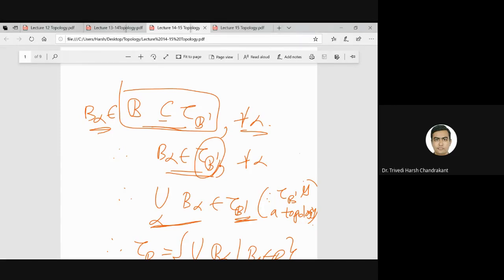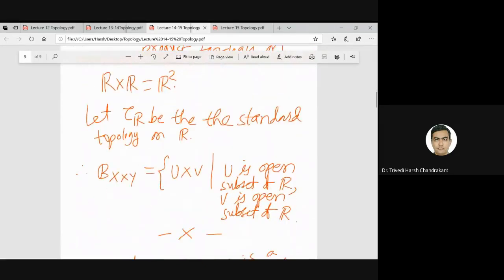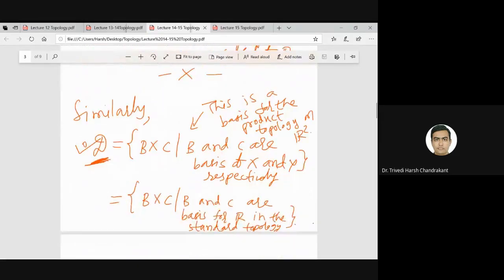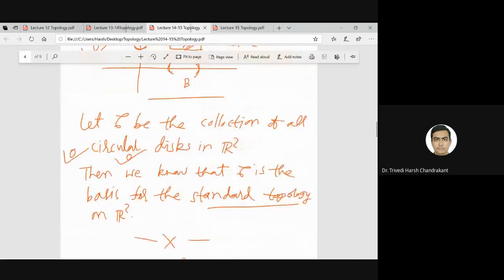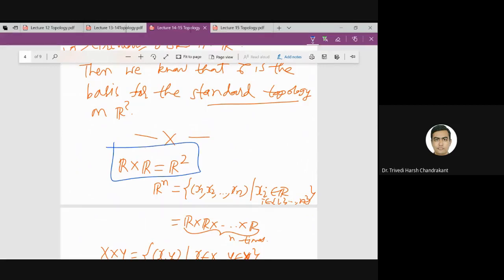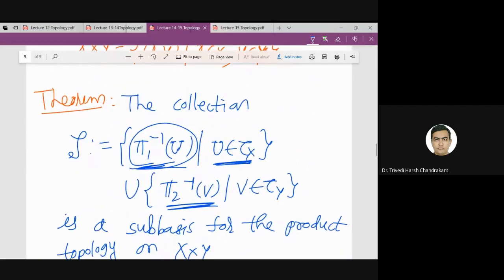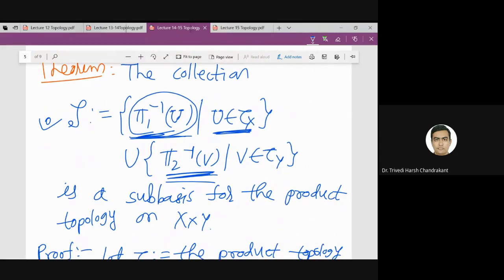So, in the last lecture, we discussed basically the product topology, different bases for that, and particularly when I take R cross R, what is the basis? And then we discussed sub bases for the product topology. So they are basically the vertical open strips and horizontal open strips. The collection of all those strips is this collection, and that forms a sub base of X cross Y.